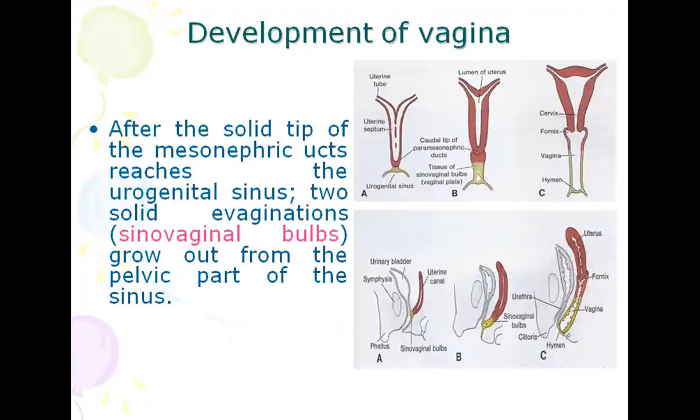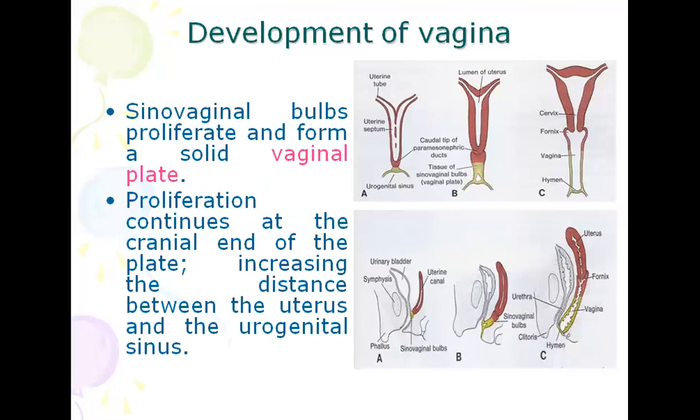Now, development of vagina. After a solid tip of the paramesonephric duct reaches the urogenital sinus, two solid evaginations, sino-vaginal bulbs, grow out from the pelvic part of the sinus. You can see in A, there is uterovaginal canal and urogenital sinus. There a bulb is formed, sino-vaginal bulb. Between these two, a bulb is formed. Gradually, this bulb forms the vaginal plates. The sino-vaginal bulbs proliferate and form a solid vaginal plate.